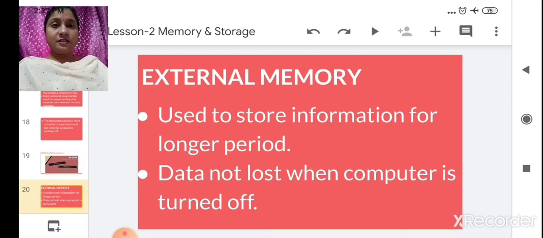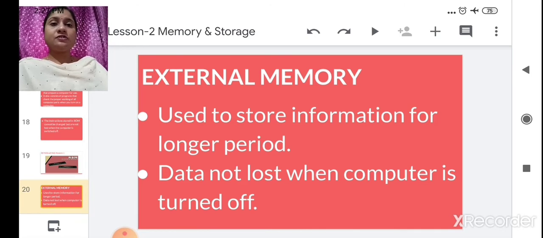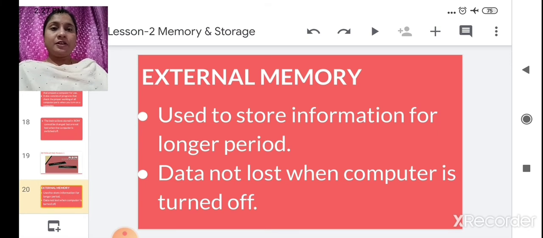It is permanent. Even when the computer is switched off or electricity is gone, this data will be there in the computer. It will not get erased. Got it? Okay. Now ROM is not temporary; data is stored in it permanently.